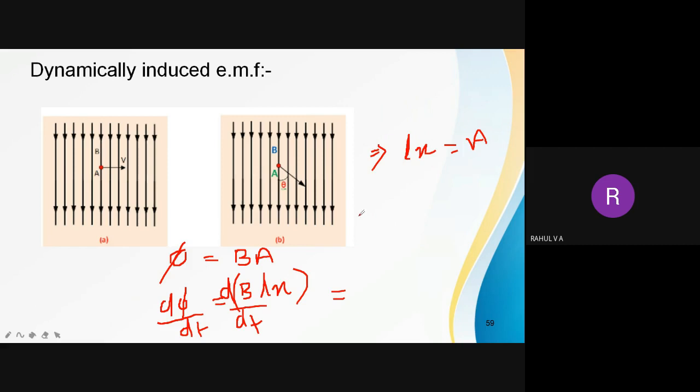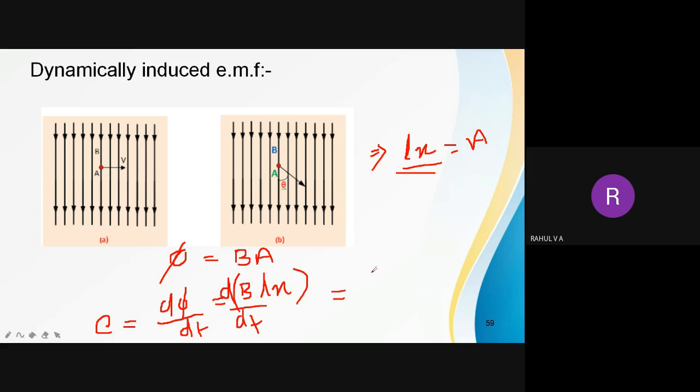Let me explain once more. So what I am doing is, there is a conductor of length L, and I am moving that conductor to a distance x. So total area covered is equal to Lx. So I have the equation phi is equal to B into area. Now I am differentiating that equation because I want to find out the rate of change of flux linkage. Because rate of change of flux linkage is E. E is equal to rate of change of flux linkage. So E is equal to d phi by dt. So d by dt of BLX.